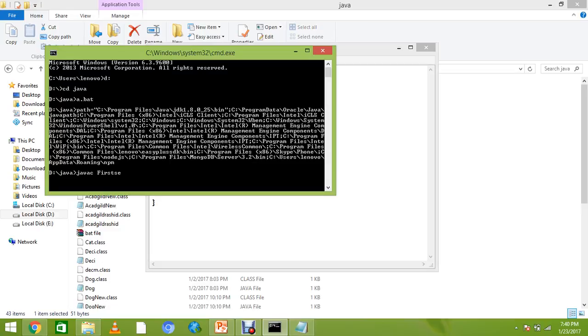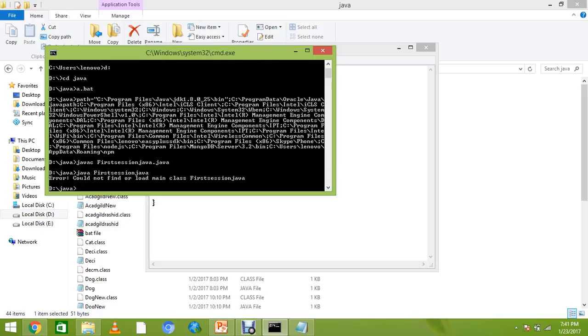It's saved, and for compilation say javac first session Java dot java, and then run it with java first session Java.